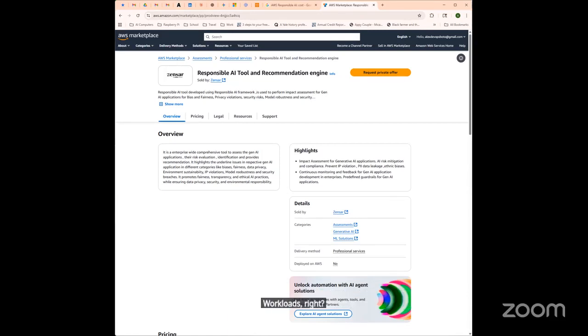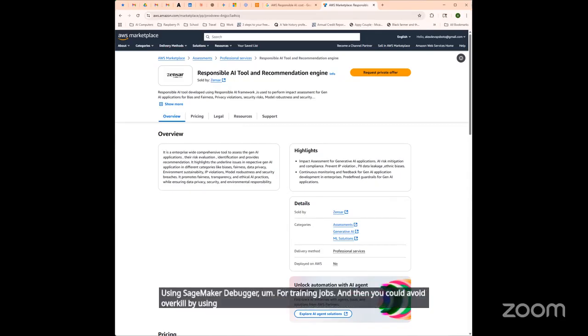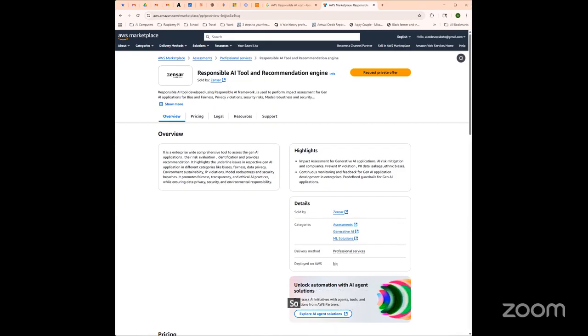And you can select greener regions like US West, Canada Central, and Ireland with lower carbon profiles. You can reduce training times using SageMaker Debugger for training jobs. And you can avoid overkill by using XGBoost or Linear Learner instead of LLMs when suitable. If we deployed a model, it would take a long time to go through, but for the exam, remember this.